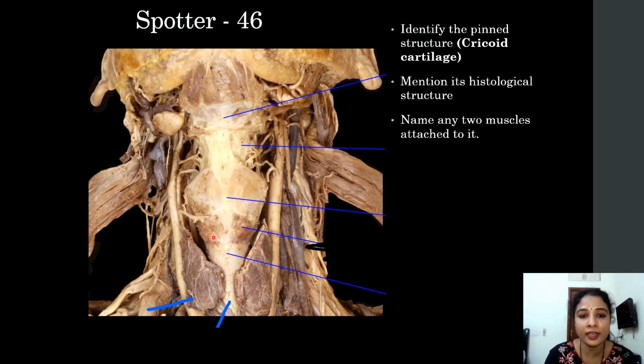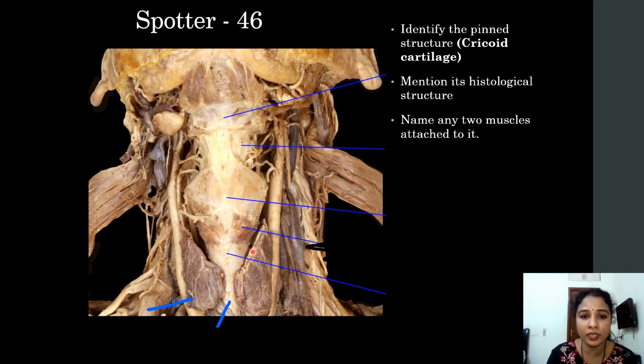So here is the anterior view of the larynx along with the other deep structures in the neck. So this is the thyroid cartilage, you can see very beautifully here. And here is the hyoid bone. And below the hyoid bone and above the thyroid cartilage, this is the thyrohyoid membrane. And below this is the cricoid cartilage. And you can see the muscle connecting the cricoid cartilage to the thyroid. This is the cricothyroid muscle.